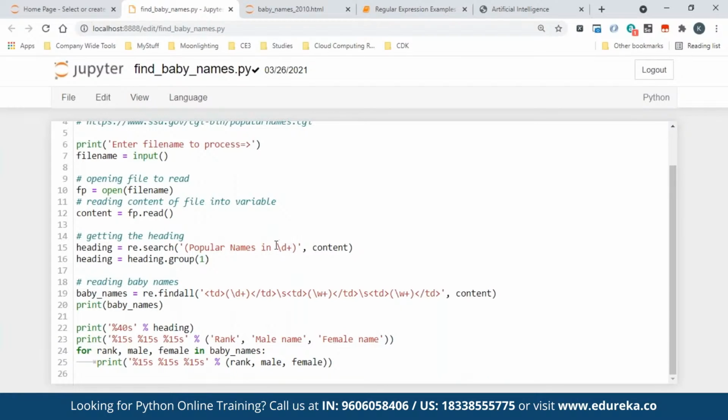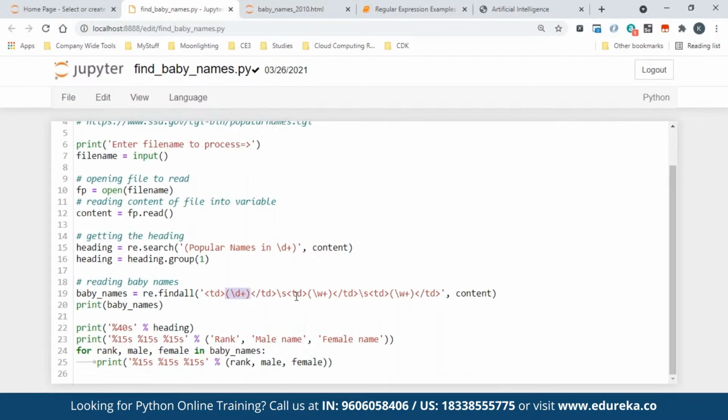So in order to fetch that, I need to know the year, right? So I'm fetching the year here by using re.search, and you can see the group we discussed, that is the exact thing I'm using here. Now we are done with the first line. Now what is the other thing? You have to fetch the baby names, right? So for baby names, what is the pattern? I already showed you. There is a TD, TD, TD, like that. There are patterns, right? Every TD.